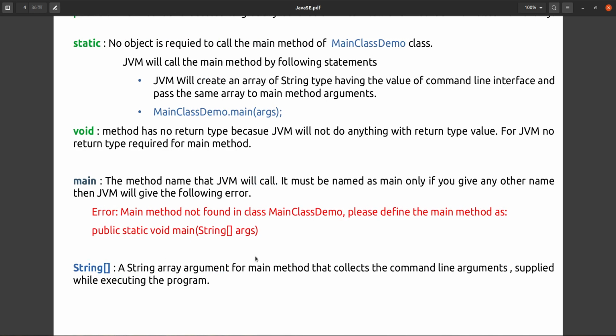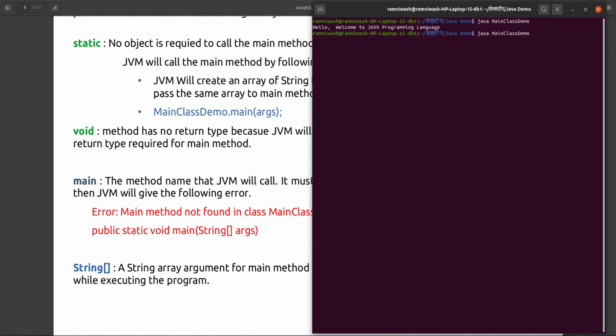See, while you are calling, suppose we are calling this one. We are supplying to JVM this main class, and we are telling JVM, please execute my main class demo file. But what if I say, please execute my main class demo file with the following parameters? JVM will do that also, no issue.